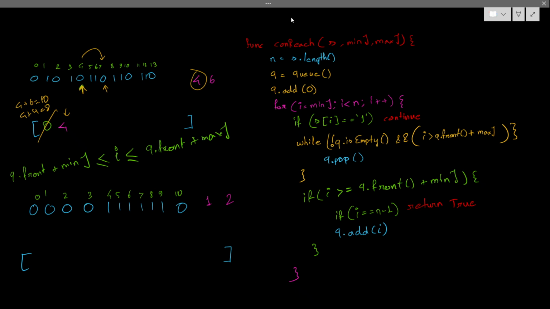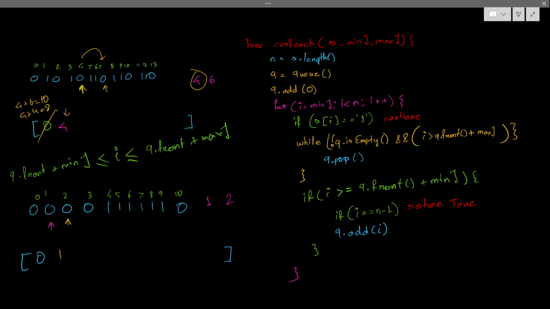Let's start our algorithm. So 0 will be added by default. My current minimum jump starts from the minimum. I will check whether this 1 belongs to the maximum range of 0. Maximum of 0 is 0 plus 2, which is 2. So 1 is reachable from 0. Now I have to check if it belongs to the minimum range as well. Minimum range is 0 plus 1, which is 1. So it starts from the minimum range, and I will add 1 here.